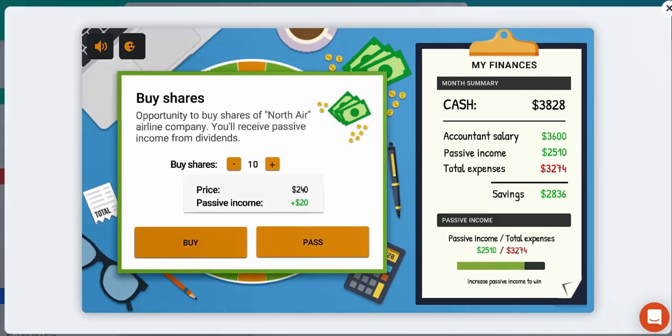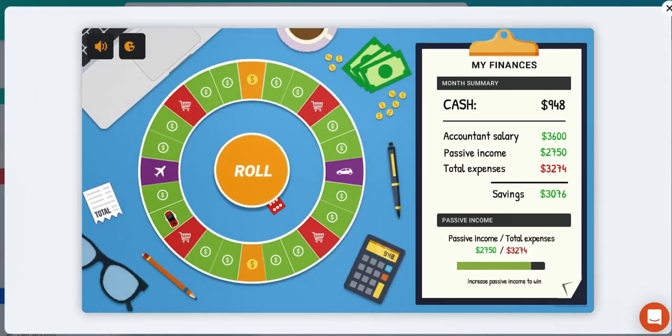Okay, more chances to buy more shares. The price. Do we have lots of money available? Yes, we do. So we can definitely purchase as many of these shares as we possibly can. Let's also keep some money available. So let's just go with that. It's just under 1,000 available. Let's buy. Okay, so we've got 948, but you can see our passive income has increased.